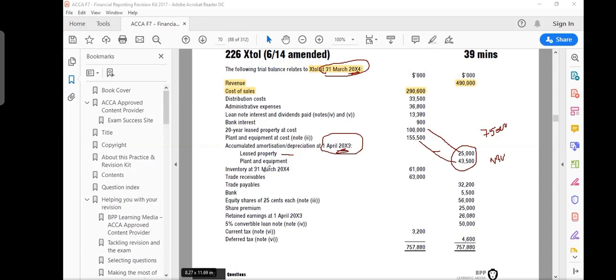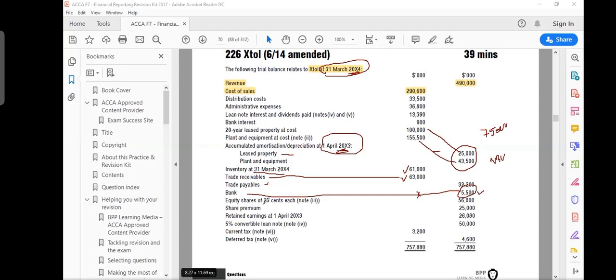Then they told you the inventory at 31st March. So this is my closing inventory. Most probably it will go into my current assets in the balance sheet. Trade receivables are 63,000. There is no note. So most probably it is going to be my current asset in the balance sheet. Trade payables, balance sheet item. Bank: if you pay attention, the bank 5,500 appears on the credit side. It does not appear on the debit side. When the bank appears on the credit side, it means that it is your liability. It is going to be a bank overdraft as a current liability on the balance sheet. Okay.